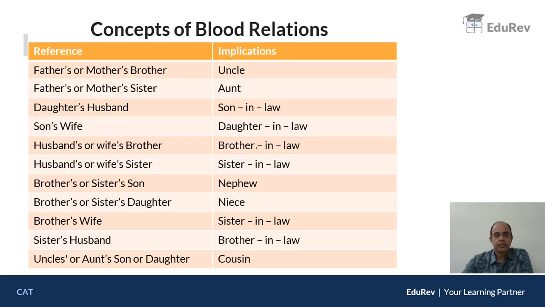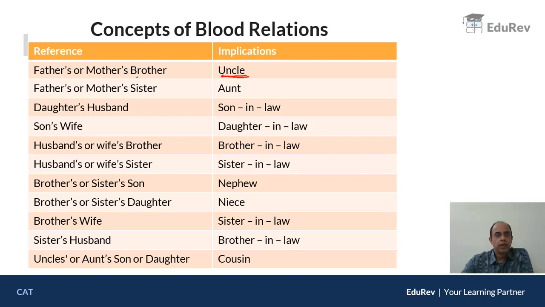Now let us understand some concepts of blood relation. Relationships in English are not very clearly defined as compared to Hindi. In Hindi, we have a relationship name for every relation. In English, there are generalized relations. For example, father's brother is said to be uncle, and also mother's brother is said to be uncle.